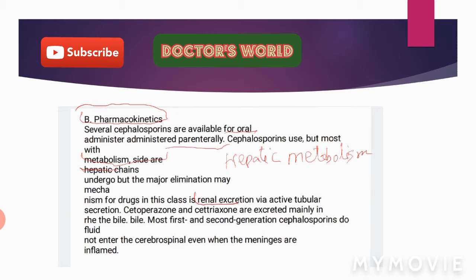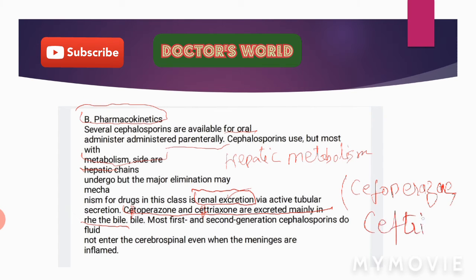But there are some drugs that are excreted mainly in the bile, and these are not excreted through renal excretion. These are cefoperazone and ceftriaxone. Cefoperazone and ceftriaxone are excreted mainly through bile, so these can be given in patients with renal failure.